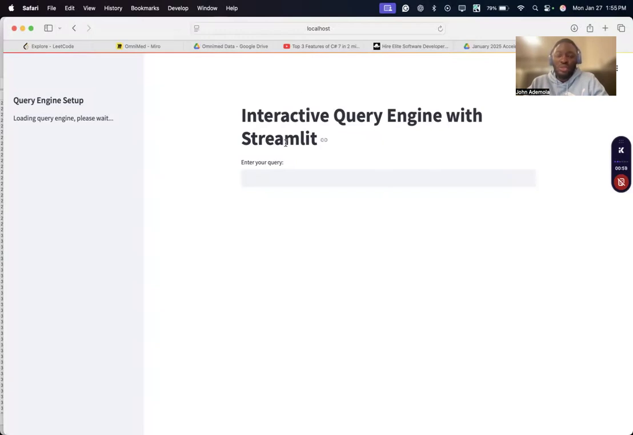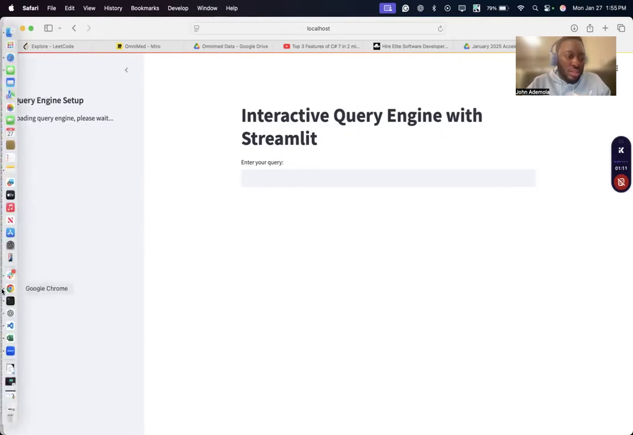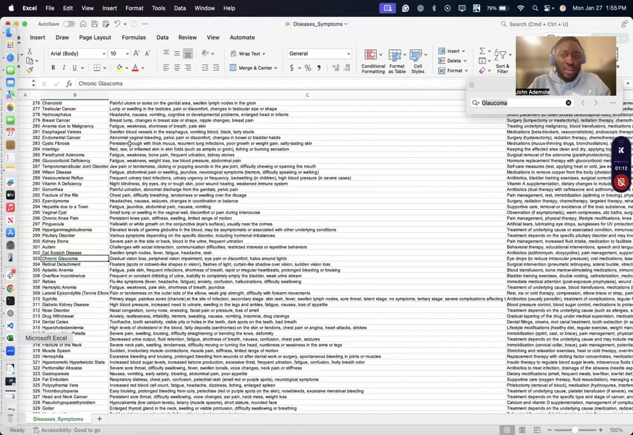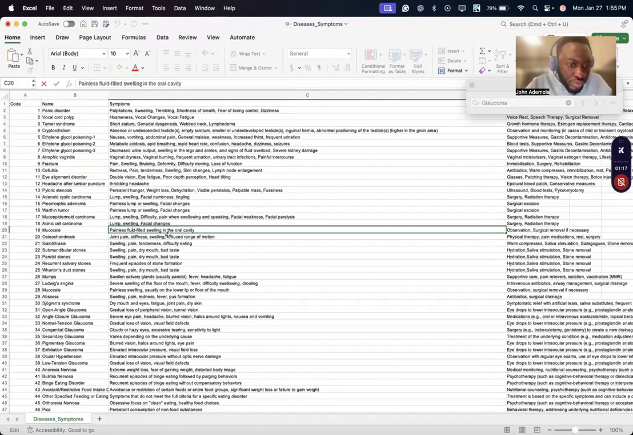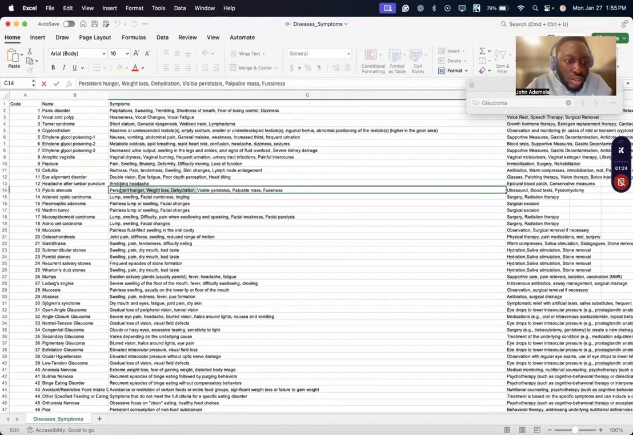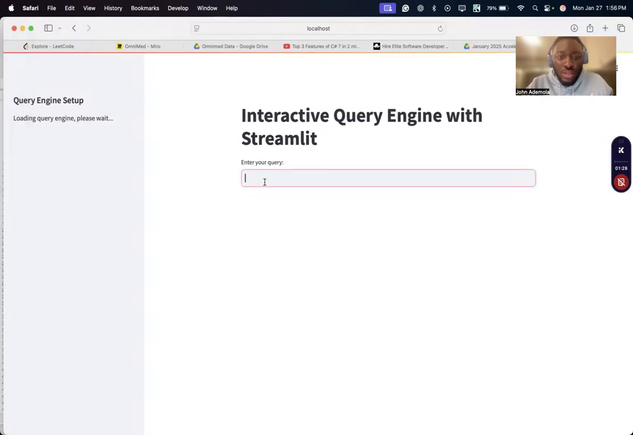Instead of me using the console for the user query, I just use Streamlit, a UI that allows me to focus on my code. So this is one of my data sources, which is this Excel sheet that has medical symptoms and then the disease. So if I pick up a symptom like this, let's just pick this particular one and put it here.